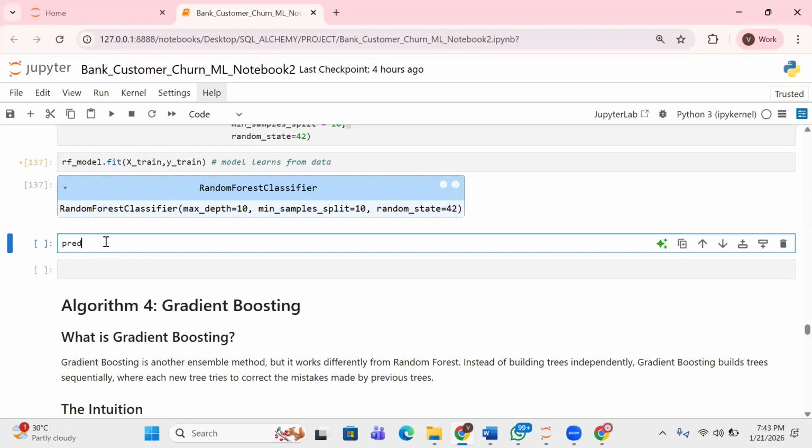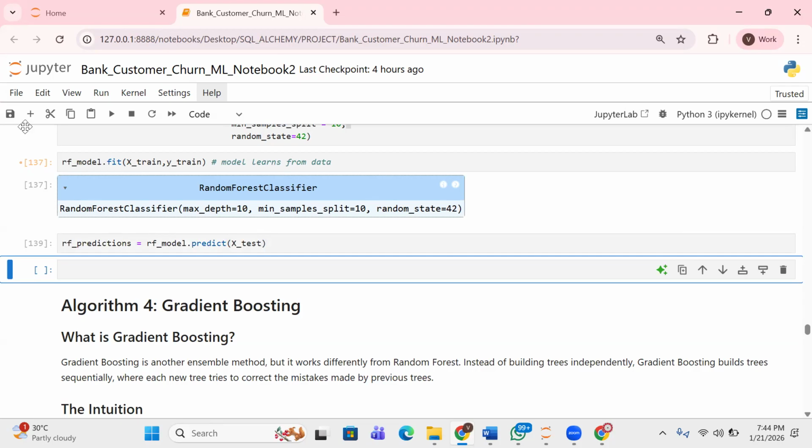Now, after that, you can see the model is done learning. What's the next thing we are going to do? The next thing we are going to do is to make predictions, right? So we could say RF prediction equals RF underscore model dot predict. So we need to make predictions. Okay. You can see this, so it has already made predictions.